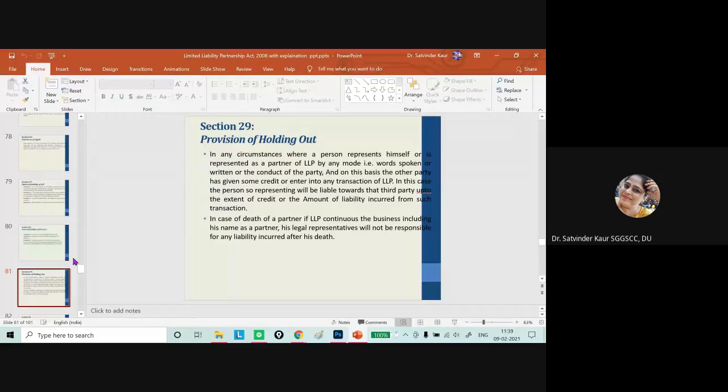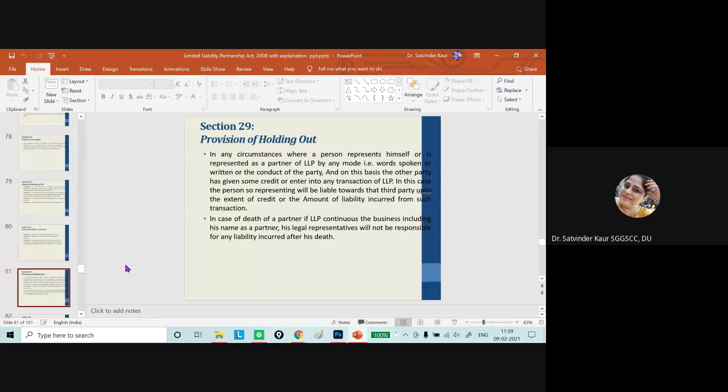Then the next section, provision of holding out. Provision of holding out is the same as we have discussed earlier. The concept of holding out is that the person so representing will be liable towards that third party up to the extent of credit or the amount of liability incurred from such transaction. If you remember, the doctrine of estoppel: the person remains silent or in a particular relationship shows something to the other person.